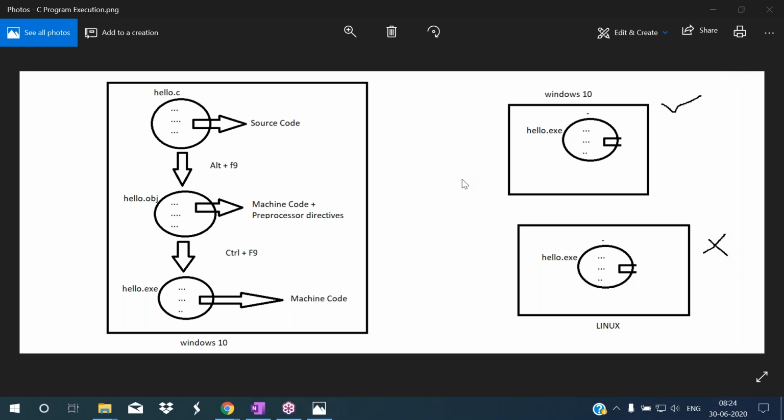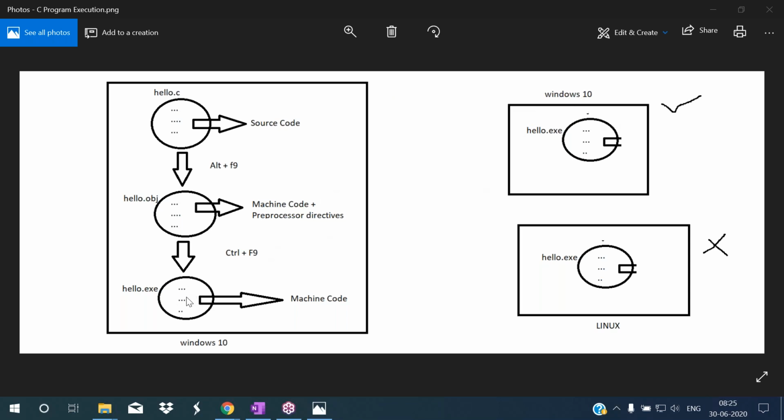See, so this is the execution process of a C program. This program we have written, assume this is a computer. In this computer, the Windows 10 operating system is there. In this system, we have written this program. Now I want to run the same application. This is a C program's application, software developed by the C language. I want to run it in another computer. This is another computer which has the same operating system.